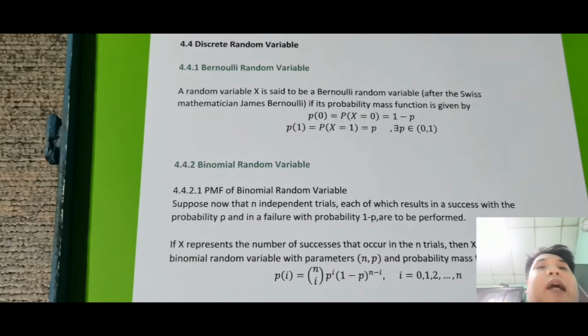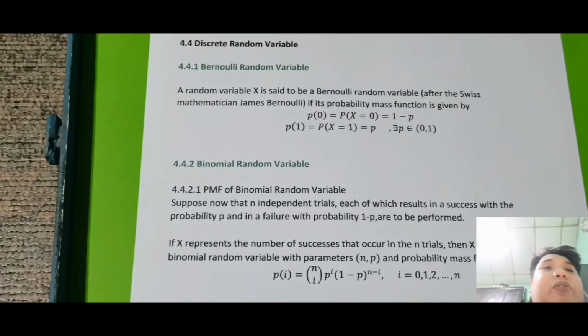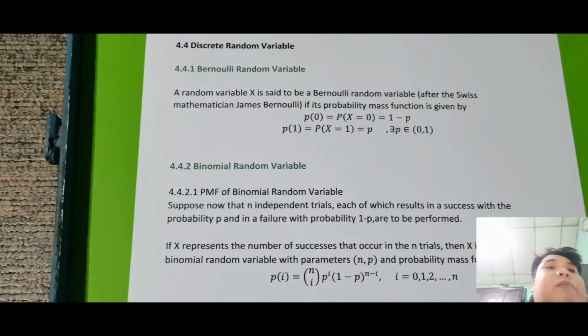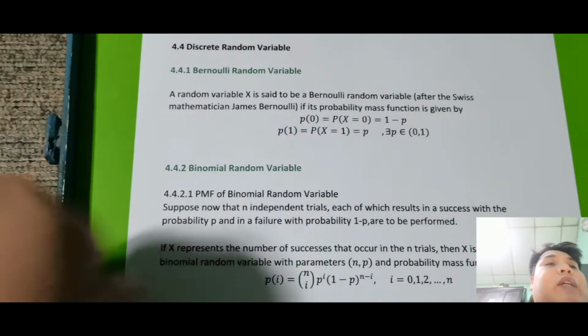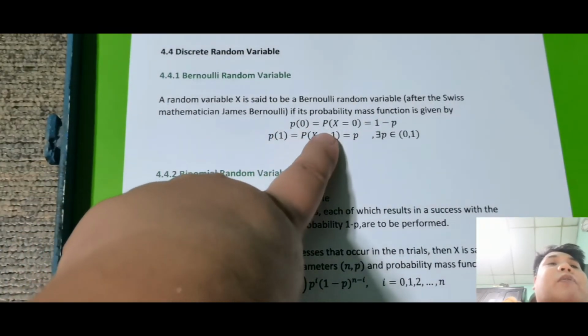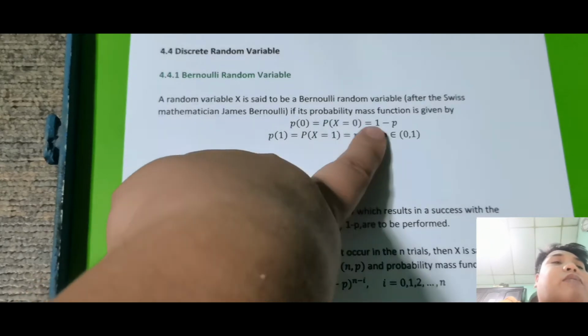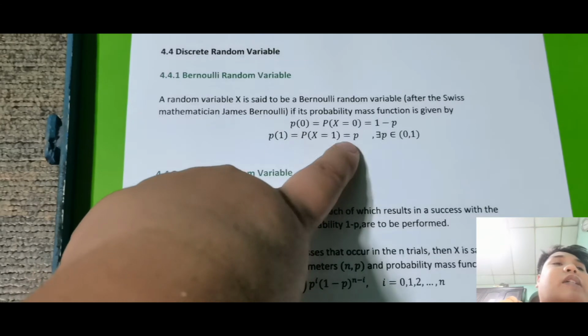So ano sabi? A random variable X is said to be a Bernoulli random variable, after the Swiss mathematician James Bernoulli, if its probability mass function is given by this piecewise function. So again, p of 0, the probability of X equal to 0, is equal to 1 minus p, and p of 1, the probability of X equal to 1, is equal to p.